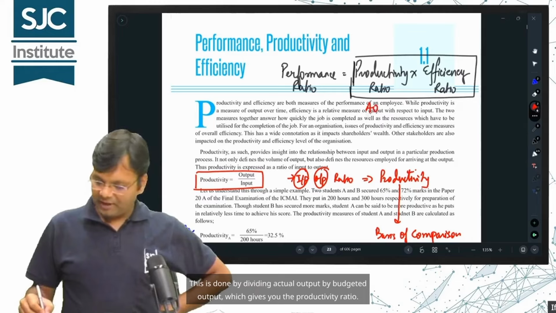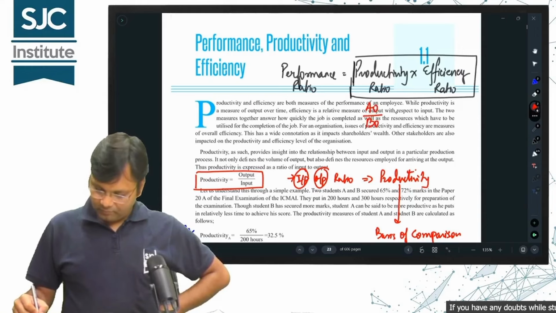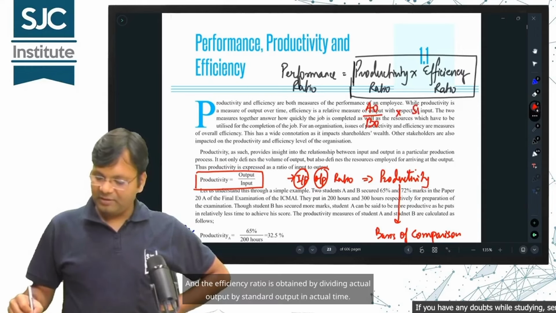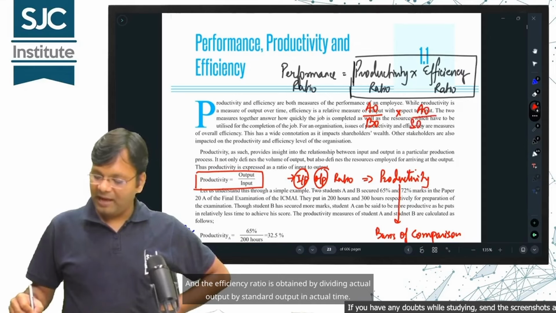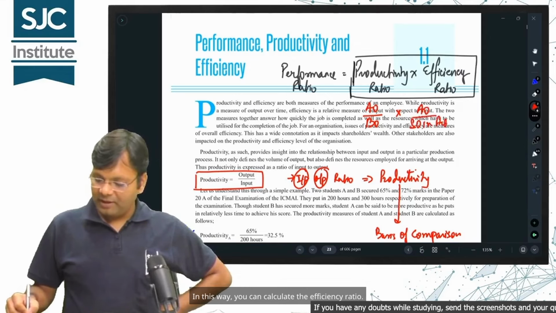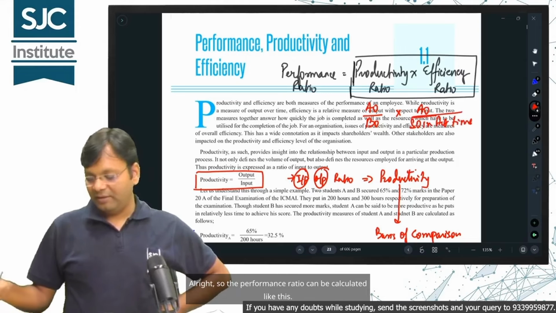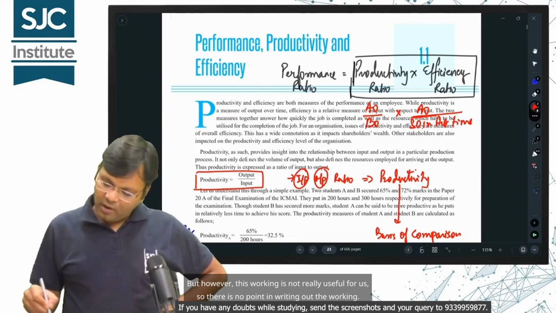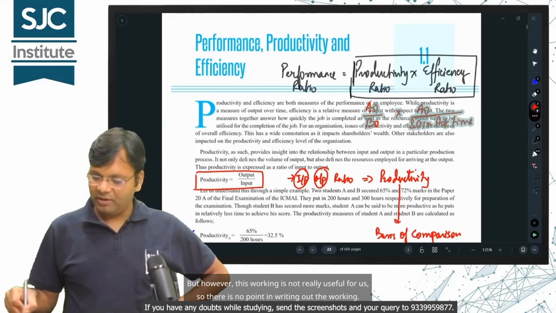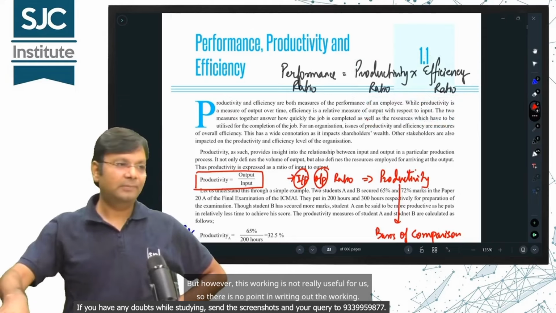This is done by dividing actual output by budgeted output, which gives you the productivity ratio. And the efficiency ratio is obtained by dividing actual output by standard output in actual time. In this way, you can calculate the efficiency ratio. Alright, so the performance ratio can be calculated like this. But however, this working is not really useful for us, so there is no point in writing out the working.